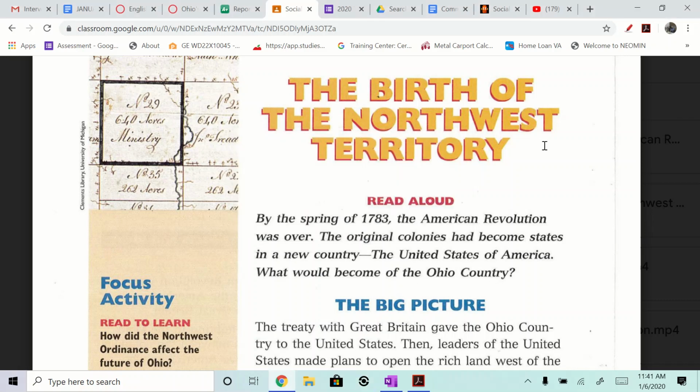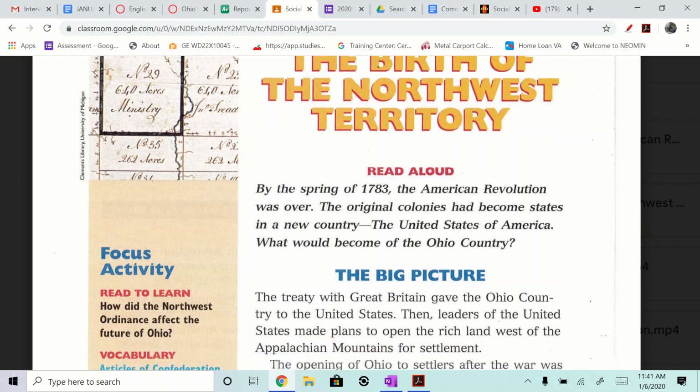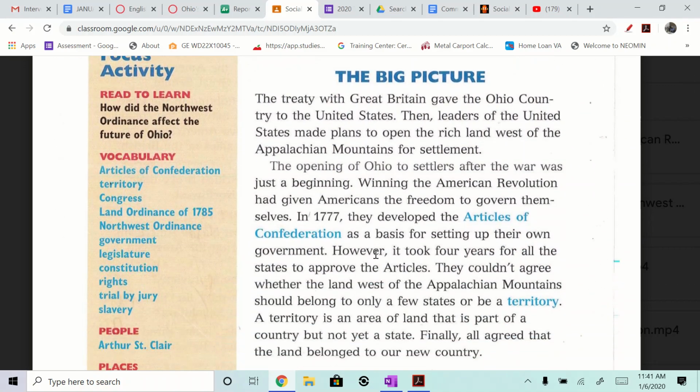All right, guys, we're starting a new section of social studies, moving along with our 13 colonies and the birth of the Northwest Territory. We already talked about the American Revolution and why that all occurred. And so now we're going to push right along with talking about what the Northwest Territory is. And we did that on a map activity as well.